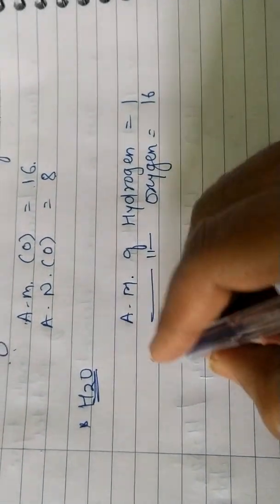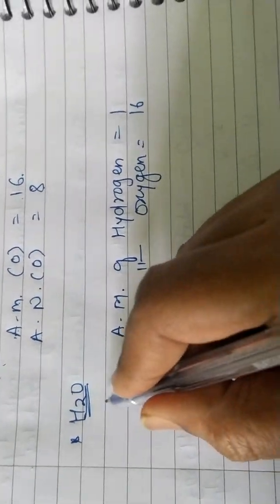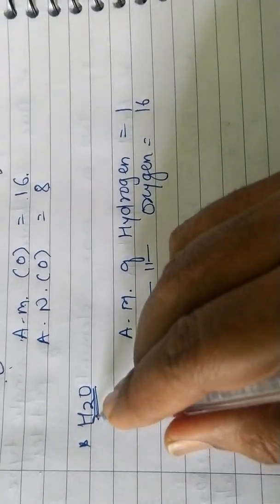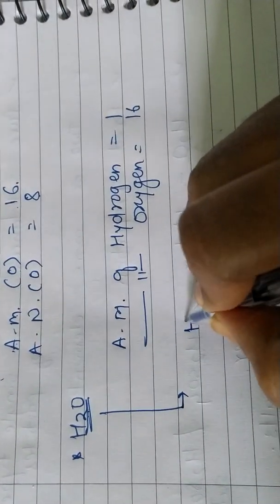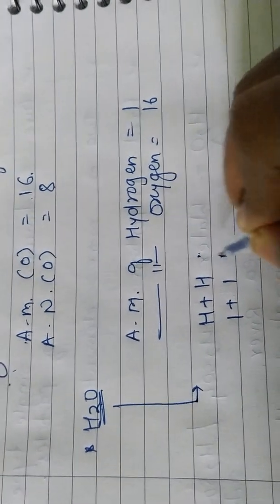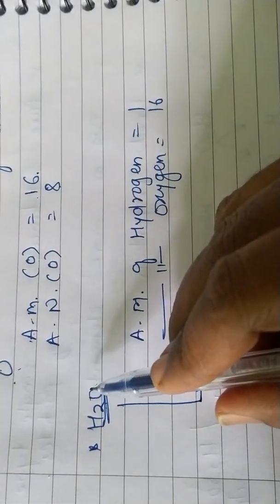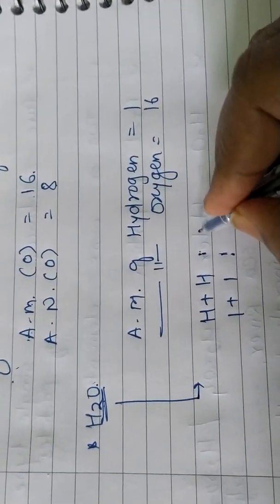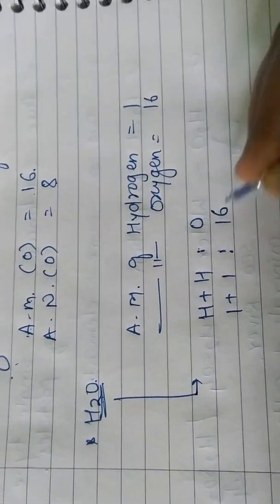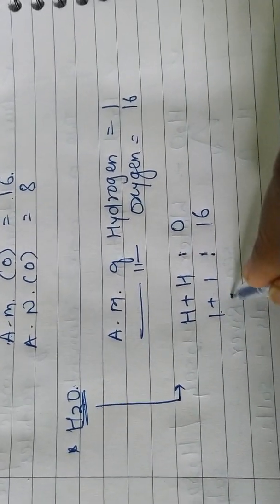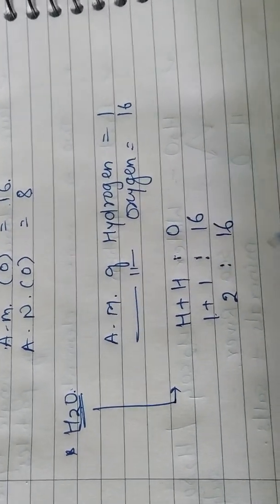Now here, if we take this example, how many hydrogen atoms are there? 2, H2 is there. So H plus H, 1 plus 1, is 2. How many oxygen atoms are there? Only 1. So 1 oxygen mass is 16. So 2 is to 16.